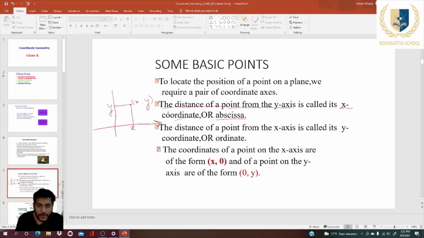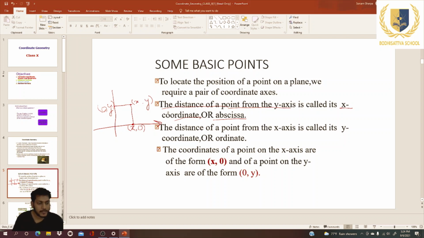So the coordinates of a point on the x-axis are of the form (x, 0). This point is also called the x-intercept. It is x and 0, where y is 0, because all the points on the x-axis have y coordinate 0. So any point on the y-axis will be (0, y), and any point on the x-axis will be (x, 0).